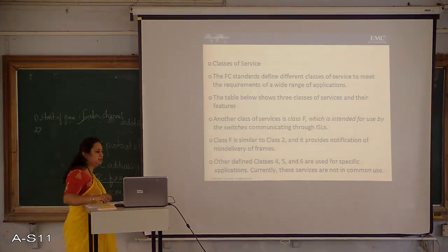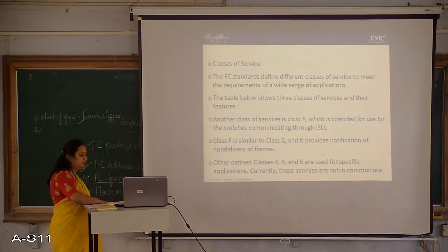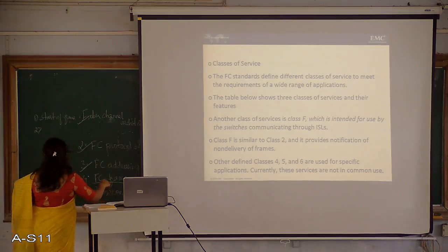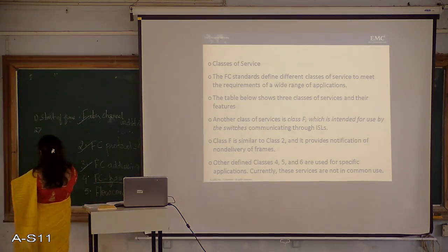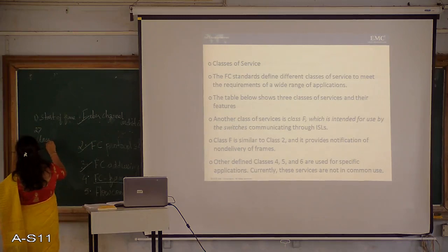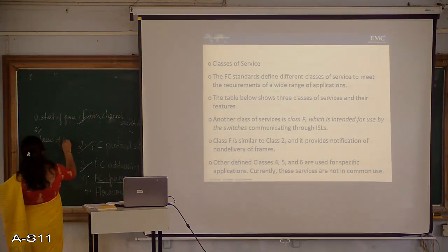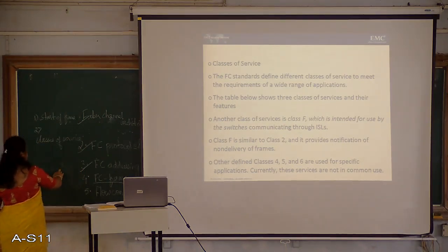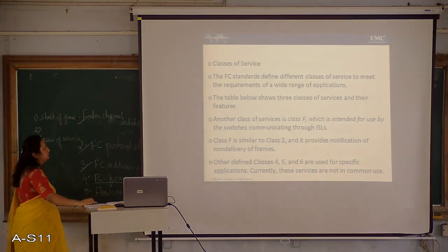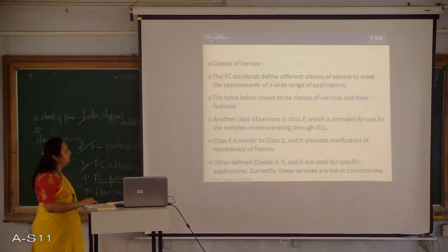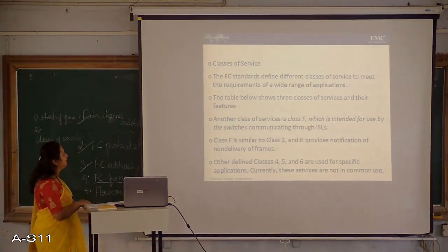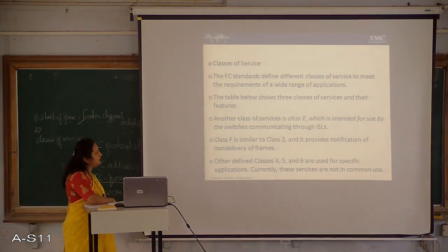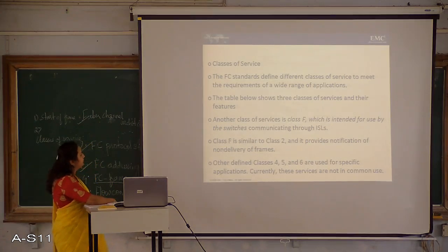Next, let us see what the classes of service are. Classes of service provided by the FC SAN. The FC standards define different classes of service to meet the requirements of a wide range of applications. The table below shows 3 classes of services and their features.